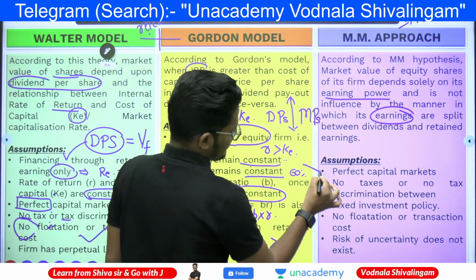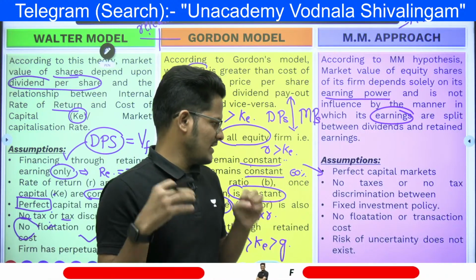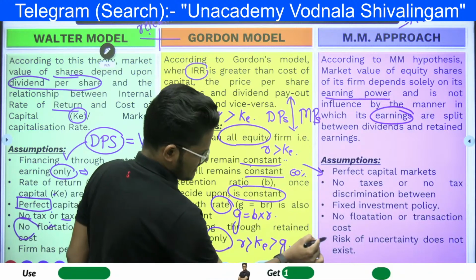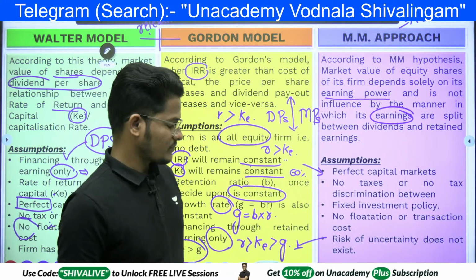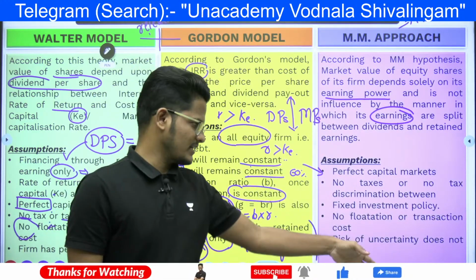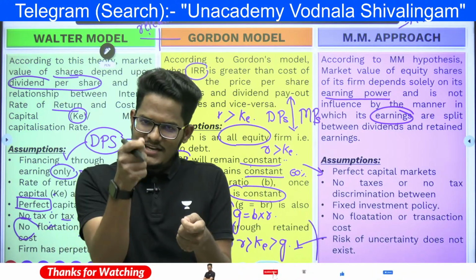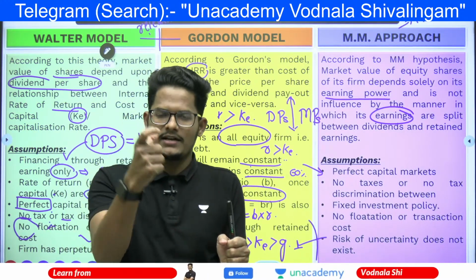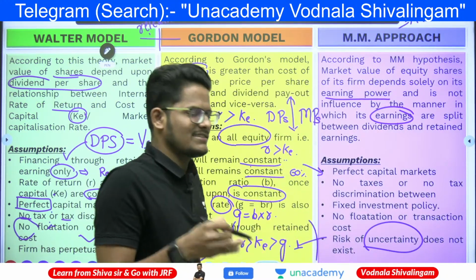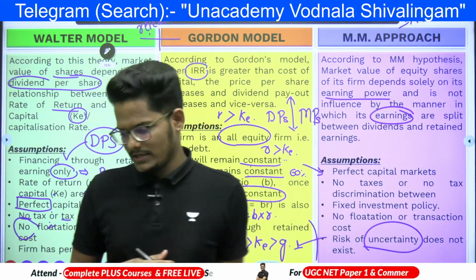As per him, perfect capital markets exist, no taxes, fixed investment policy, no flotation cost, no transaction cost, and risk of uncertainty does not exist. That is the only thing he got wrong. Risk itself is uncertainty. The definition of risk starts with uncertainty. Risk is nothing but facing uncertainty. So he himself is saying risk itself is not there. No risk is there.